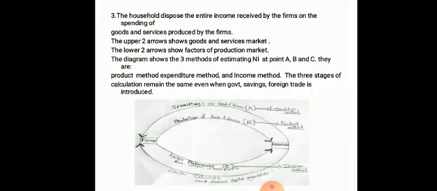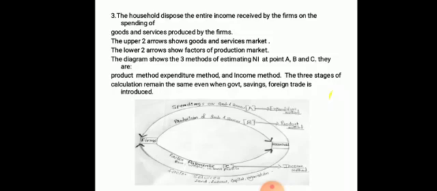Third assumption here: the household disposes of the entire income received from the firms on the spending of goods and services produced by the firms. That is, whatever income is earned in the form of rent, wages, interest, they are all spending it on the goods and services produced by the firm.